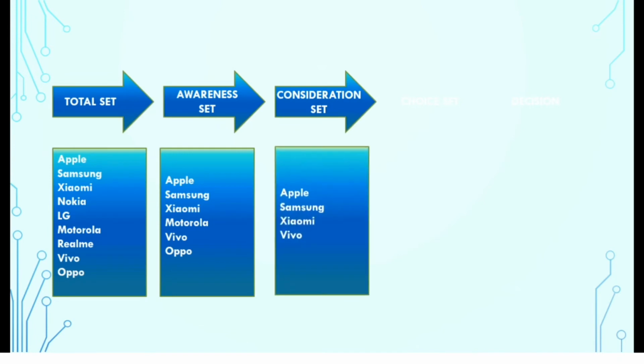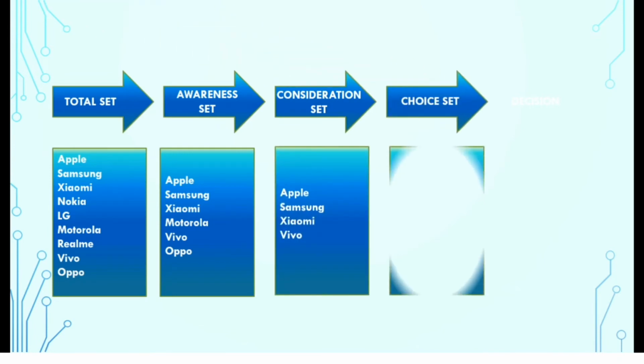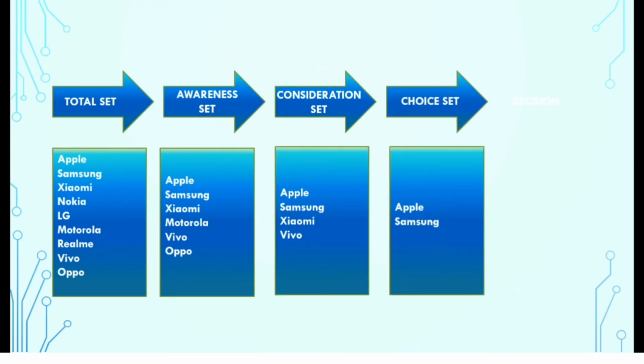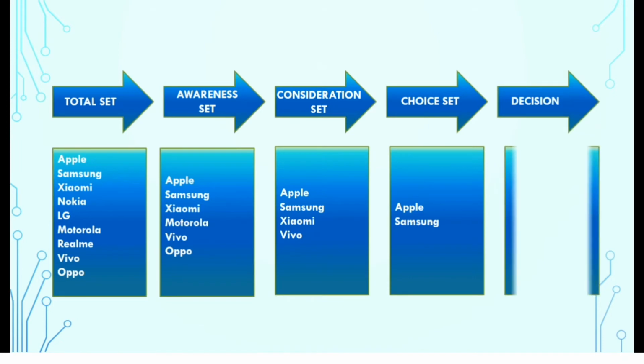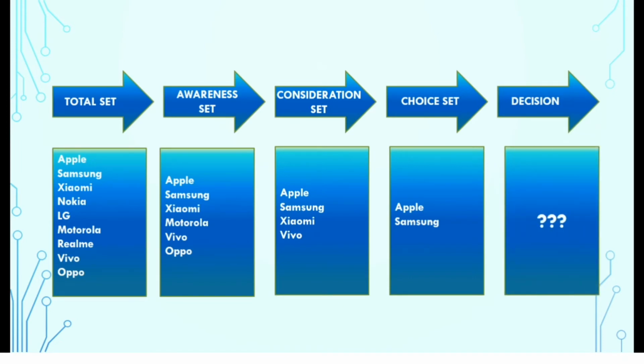In the information search stage, the consumer comes to know about competing brands and their features. The total set refers to all available brands in the market. In case a consumer wants to buy a smartphone, the total set will refer to all the smartphone brands in the market. The awareness set refers to those brands which the consumer is aware of or comes to know after collecting information regarding smartphones. His awareness set may consist of a few brands out of the total set of brands.